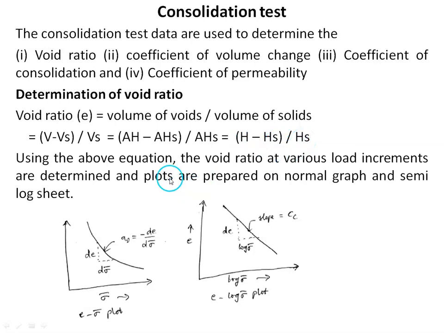So using this equation, the void ratio at various load increments are determined, and plots are prepared on normal graph and semilog sheet. So void ratio is taken on the y-axis and normal stress is taken on the x-axis. So this plot is on the normal graph and this plot is on the semilog sheet. Then the slope of this curve represents the coefficient of compressibility, and the slope of this particular straight line which is obtained from the semilog sheet represents the compression index.